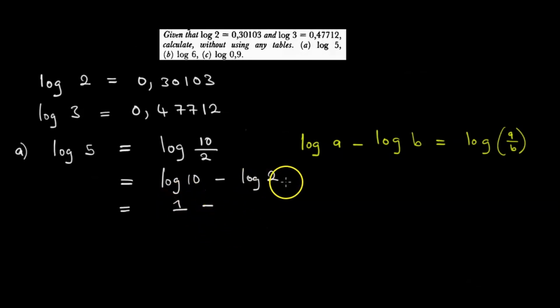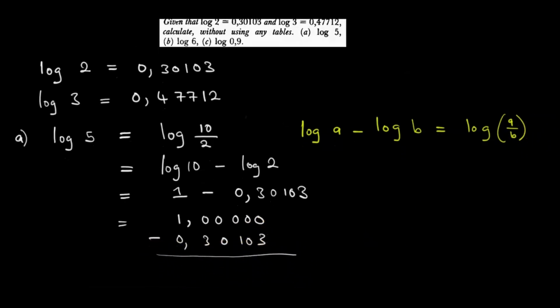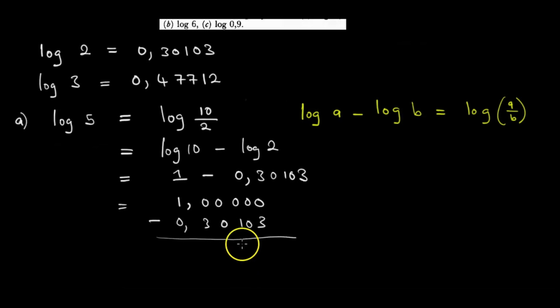Subtract, what is log 2? Log 2 we were told is 0.30103. So this is just 1.00000 subtracting 0.30103. So let us do the subtraction. What we get is our answer.